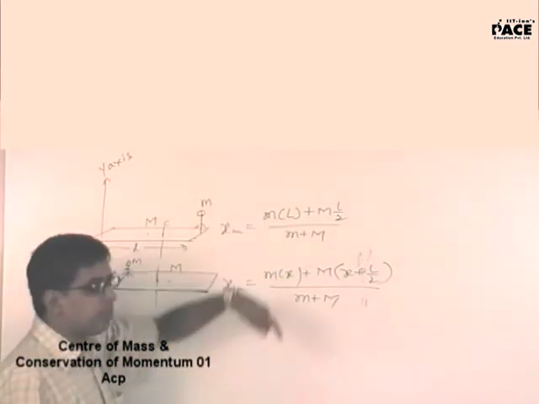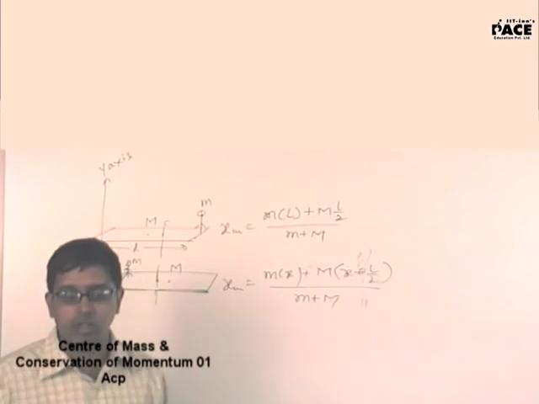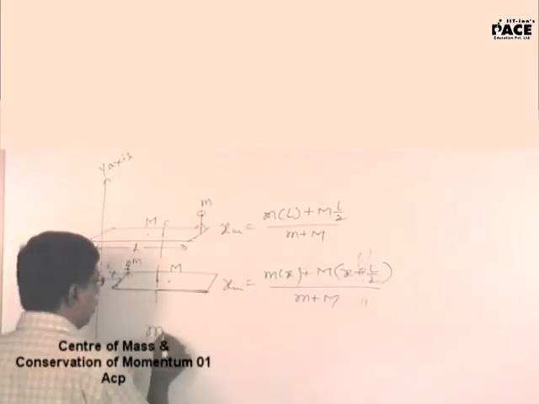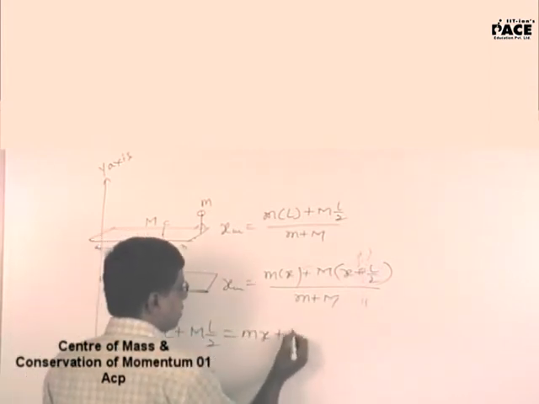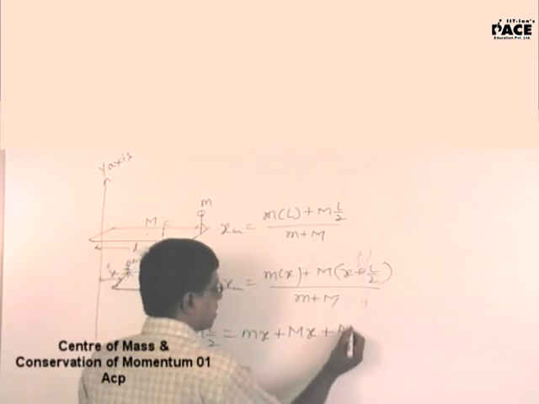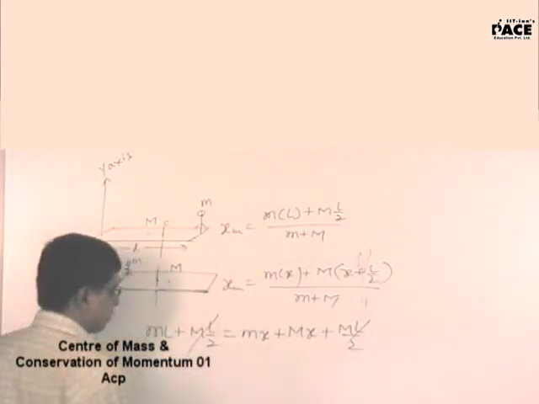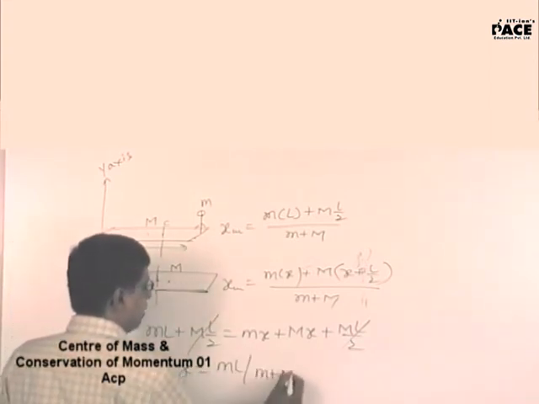Now both of them should be equal. Initially what was the center of mass? Finally also it should be the same because there is no external force. Now equate both: mL plus ML by 2 is equal to mx plus Mx plus ML by 2. So x is equal to small mL upon small m plus capital M.